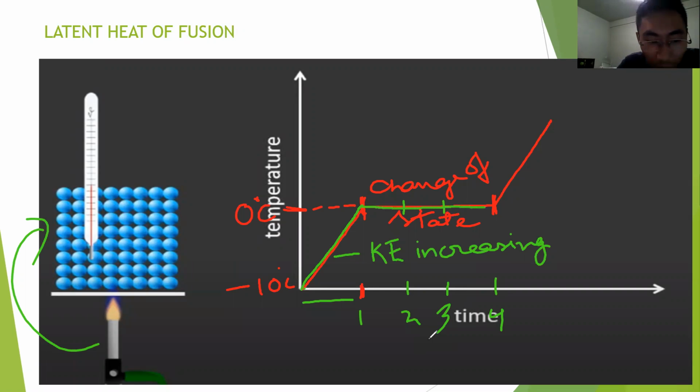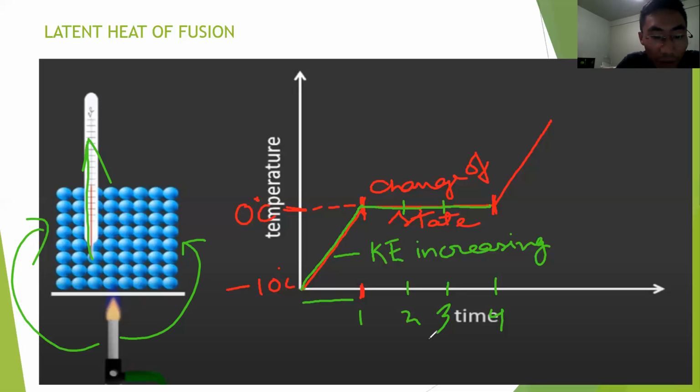Now if you are supplying the heat continuously but still the temperature is not going up, that means the energy is going somewhere which is not being observed.